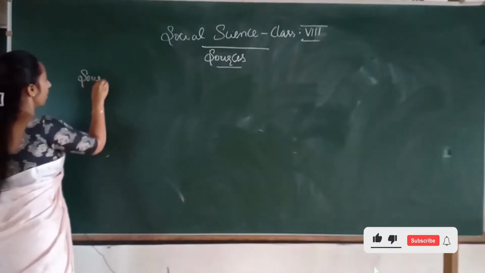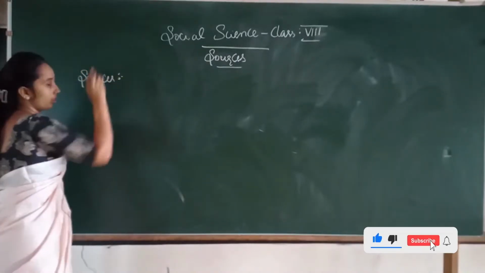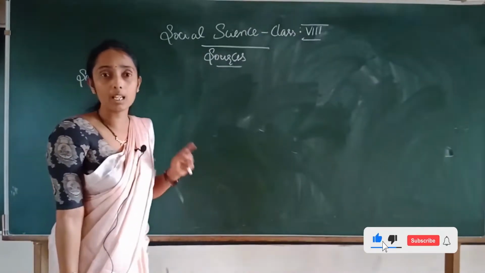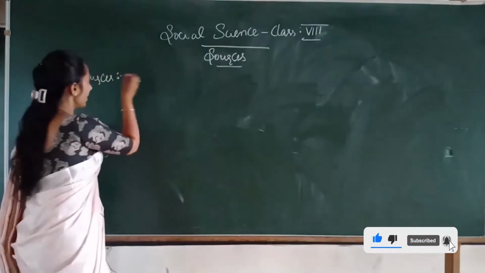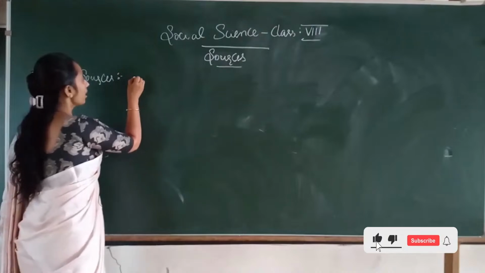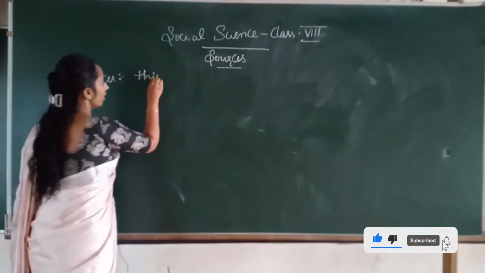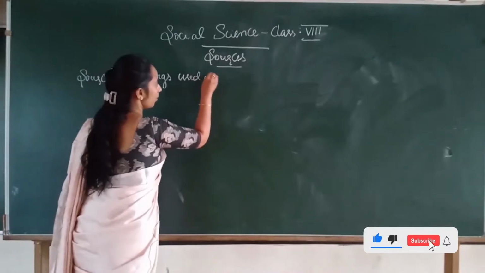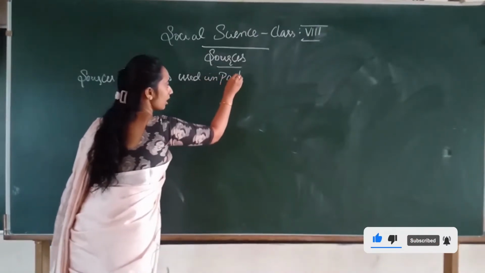Sources is the things used by human beings in the past. So I will just write it as things used in past. Children, is it clear?